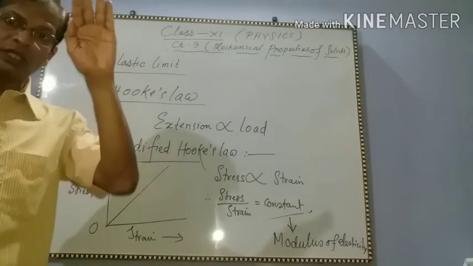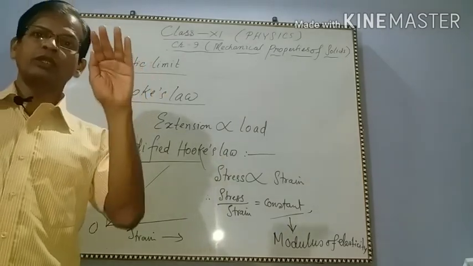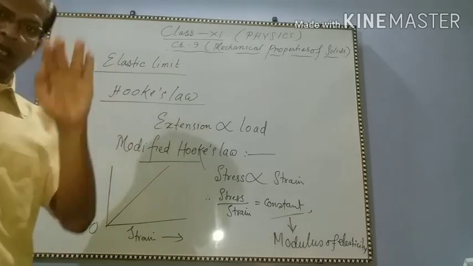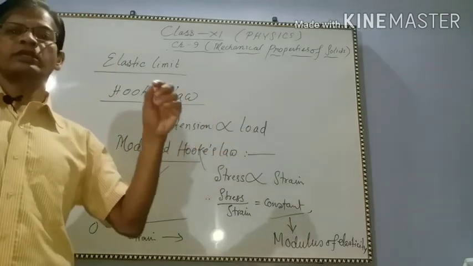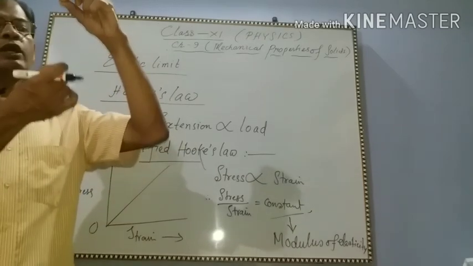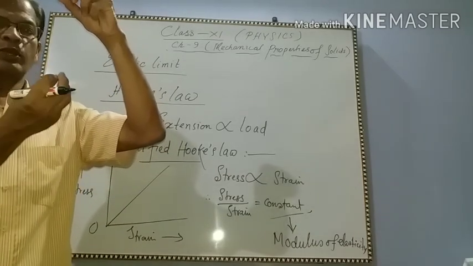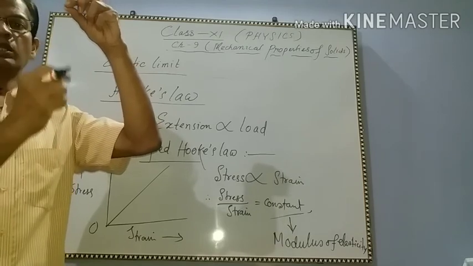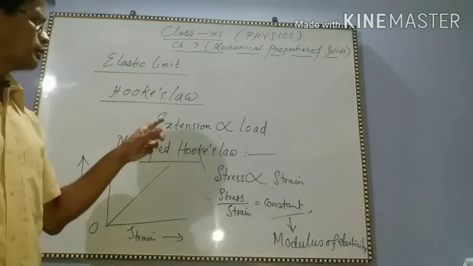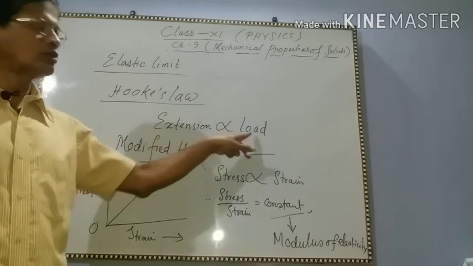Hooke's law: within elastic limit, extension is proportional to load. That means, suppose there is a wire and a load is given, due to which there will be extension in the length of the wire. So this extension is proportional to load.